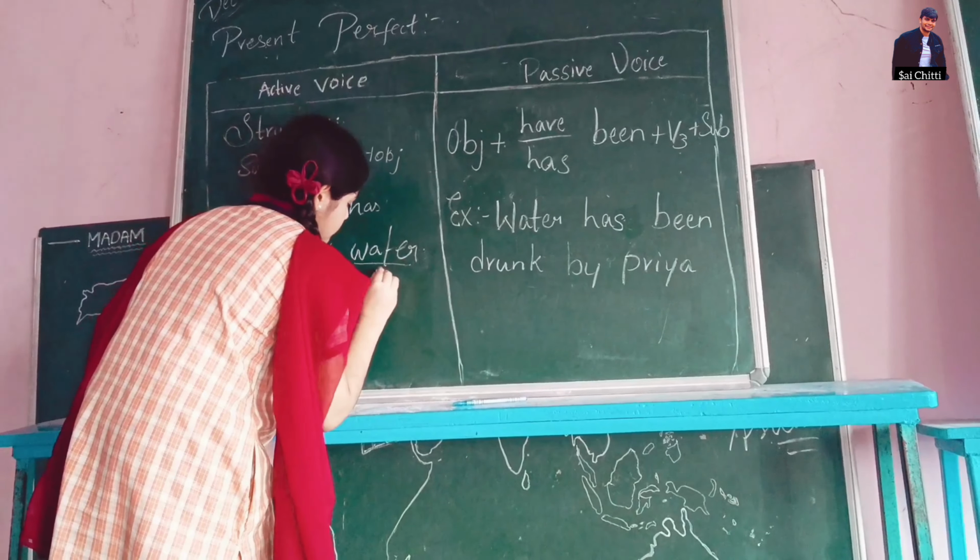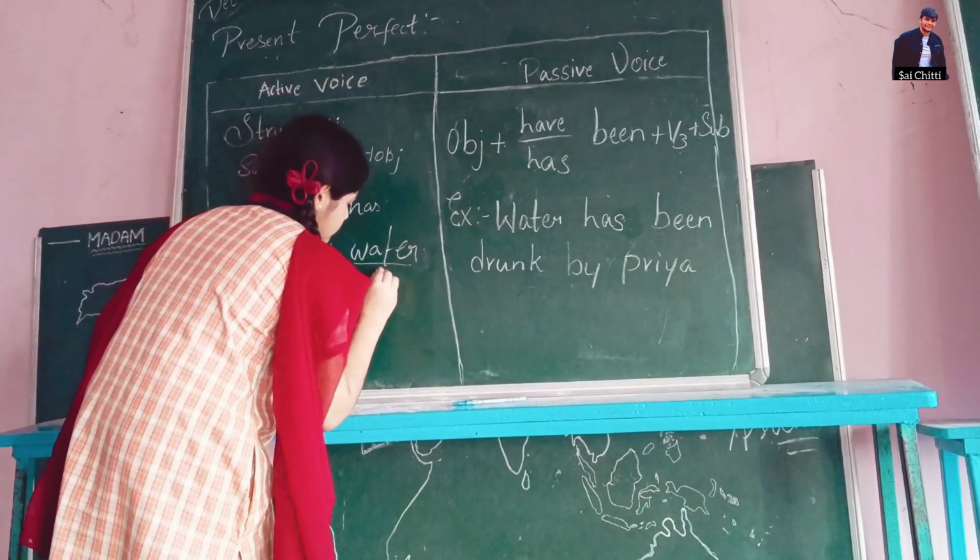So this is the example of passive voice. Water has been drunk by Priya. Object is water, has been, drunk V3, by instead of plus we keep by.